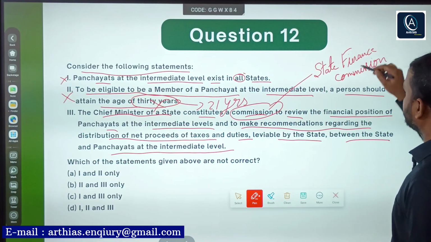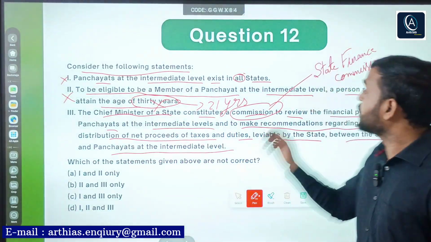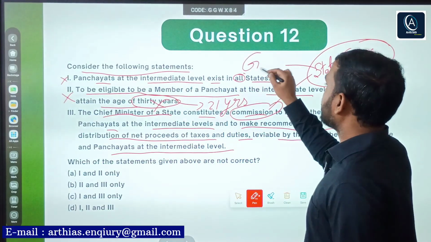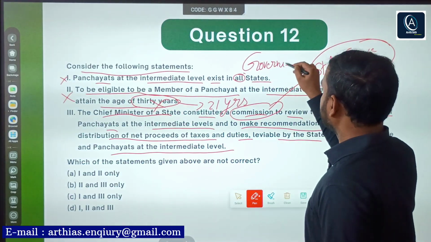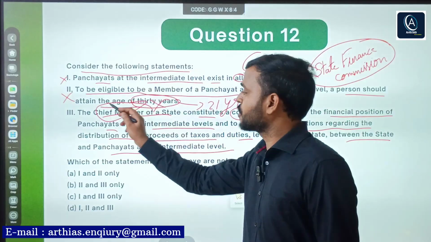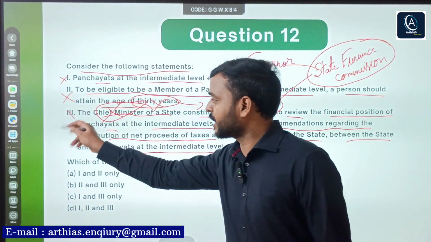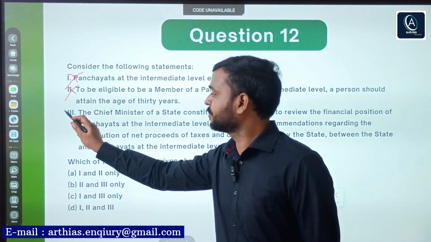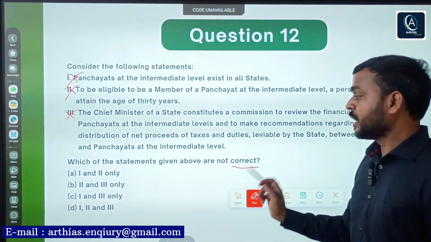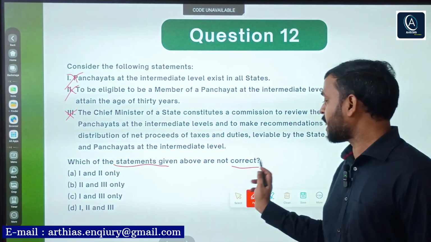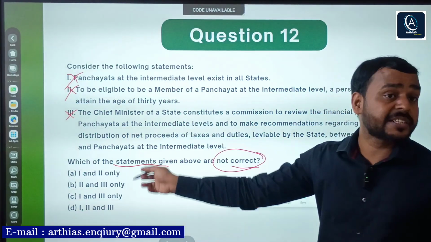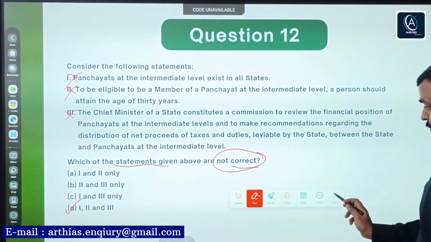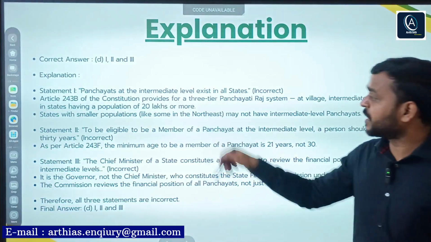State Finance Commission. So you must be knowing that the State Finance Commission is constituted by whom? The governor of the state. And the statement says chief minister. So again, this statement is incorrect. Right? All the three statements are incorrect. It says which of the statements given above are not correct. All the three statements are not correct. Go for option D. Here is the explanation. You can read.